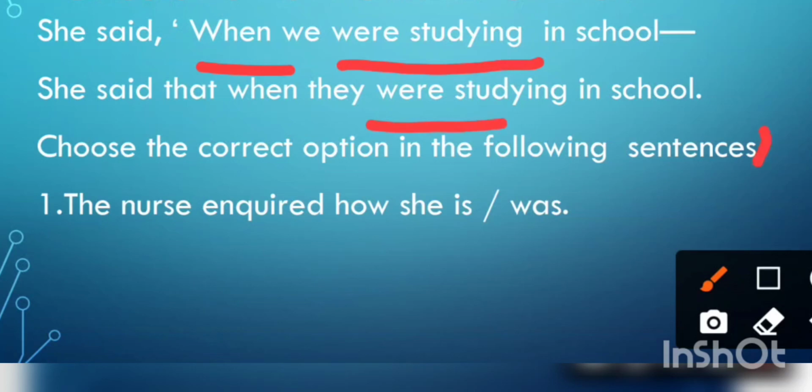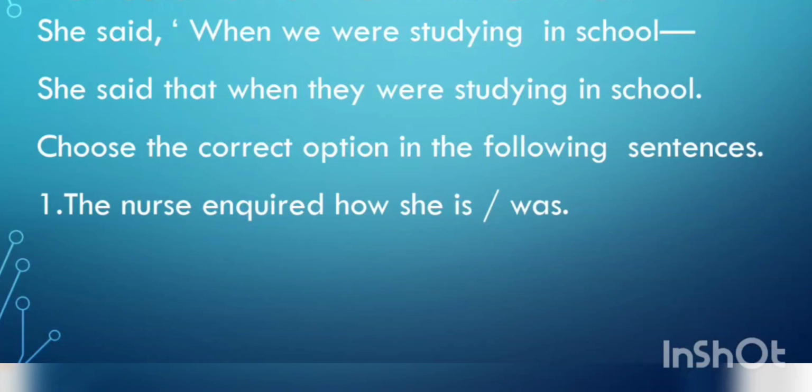Remember this. Now choose the correct option in the following sentence. The nurse inquired how she is or was. Because inquired is past tense, reporting verb is in the past tense. So the verb of the reported speech or reported clause will also be changed into past tense. So is is wrong, was is correct.